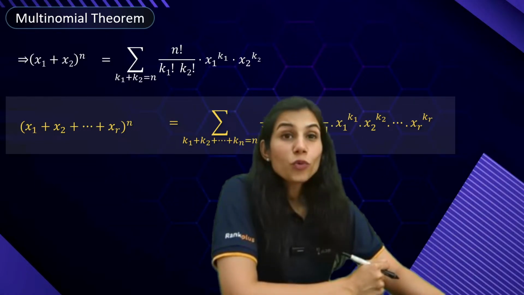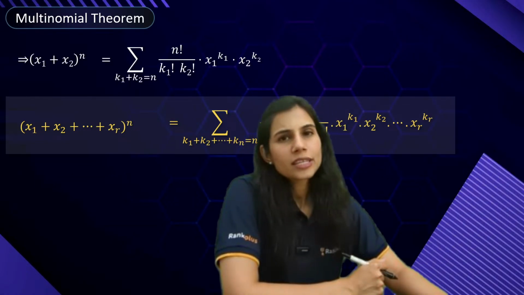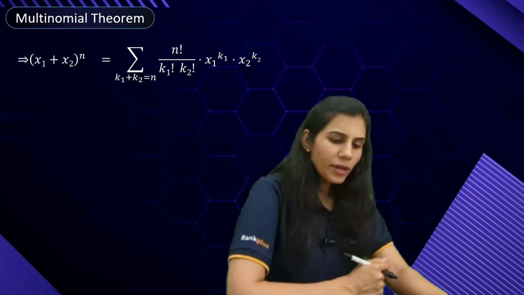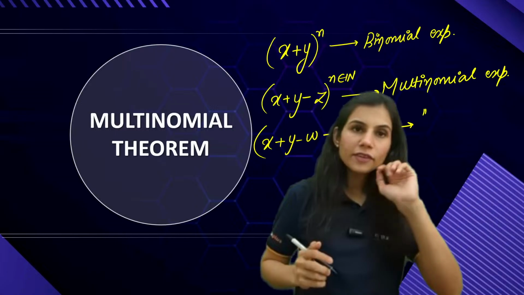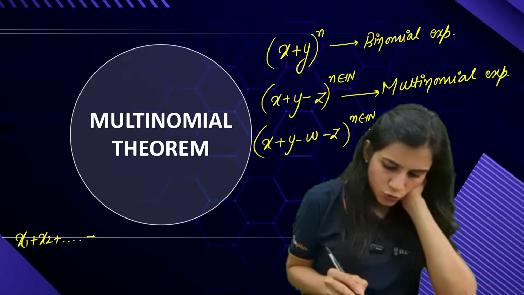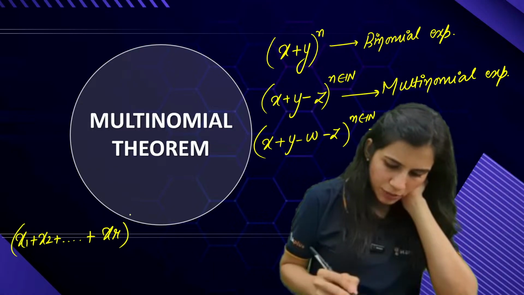I will not bore you with where it comes from because the result itself is super duper simple, guys. Super duper simple. See, how will it look like? I'll write it here only. How will it look like? It will look like (x1 + x2 + and so on + xr) whole to the power n.